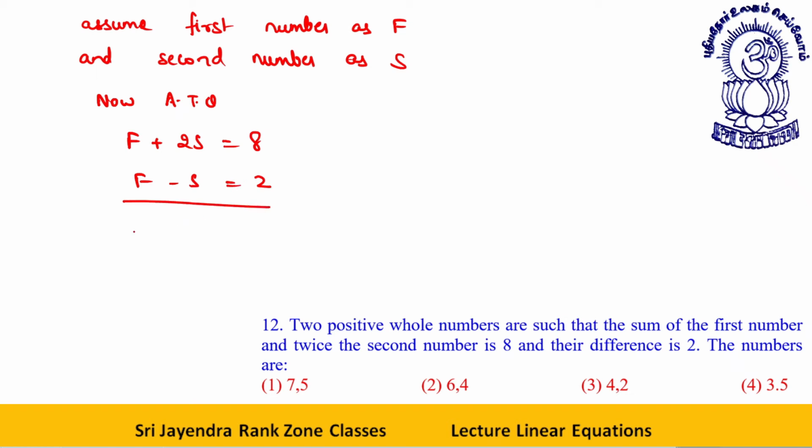See, first of all, the difference between the numbers is 2. If I add both of these, what do I get? I get 2F is equal to 10.